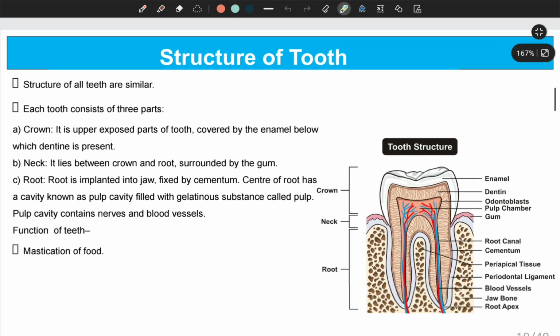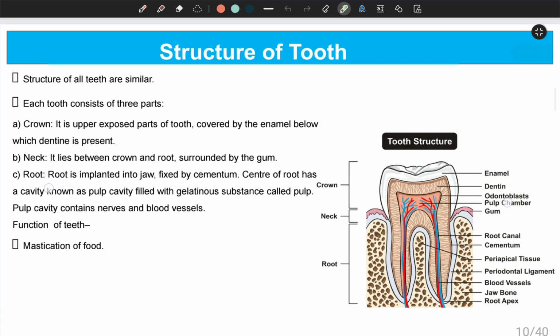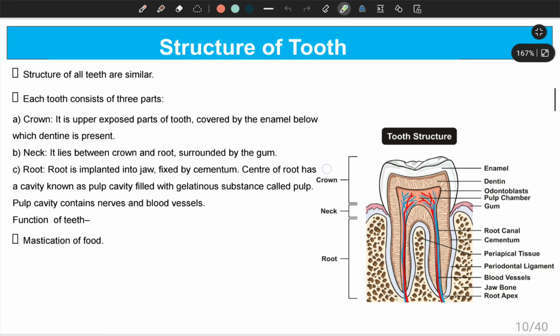And regarding the structure of any tooth present in our buccal cavity, almost all teeth have a similar basic structure, though the shape can be different. Each tooth consists of three parts: crown, neck, and root. As shown in the figure, the crown is the upper part of the tooth, and it is covered by white enamel, which is considered one of the hardest substances in the human body, below which you can find the dentine.